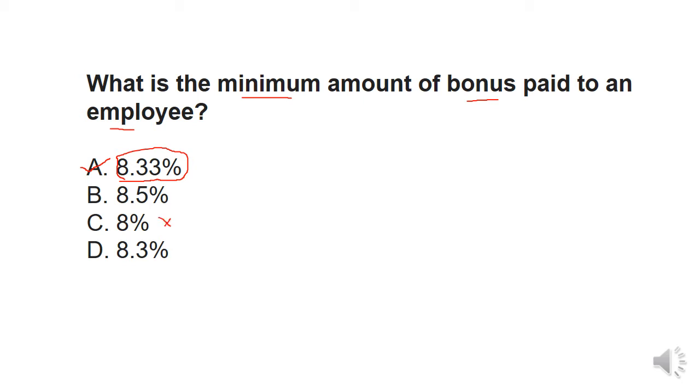Okay, so at minimum they have to give at least 8.33% bonus to their employees, and maximum, remember, maximum will be 20%. Maximum will be 20%. So this is important again. Remember this too, that any organization needs to give a minimum bonus of 8.33% and maximum it should be 20%.